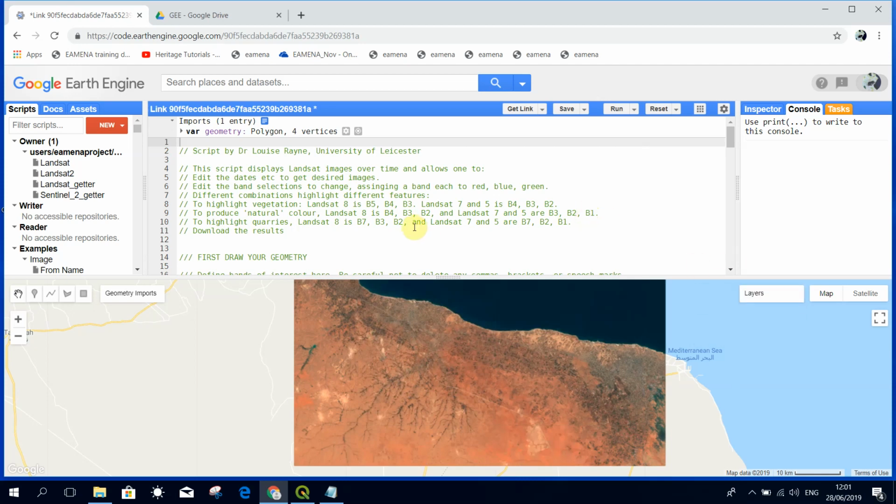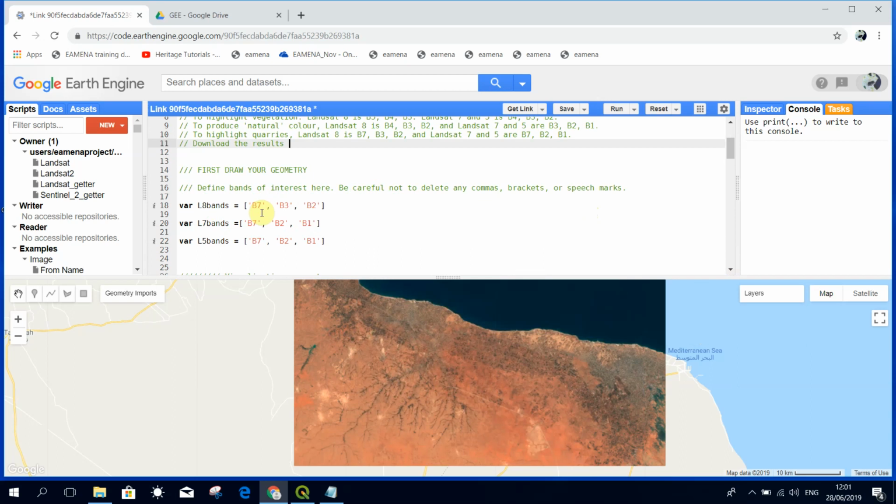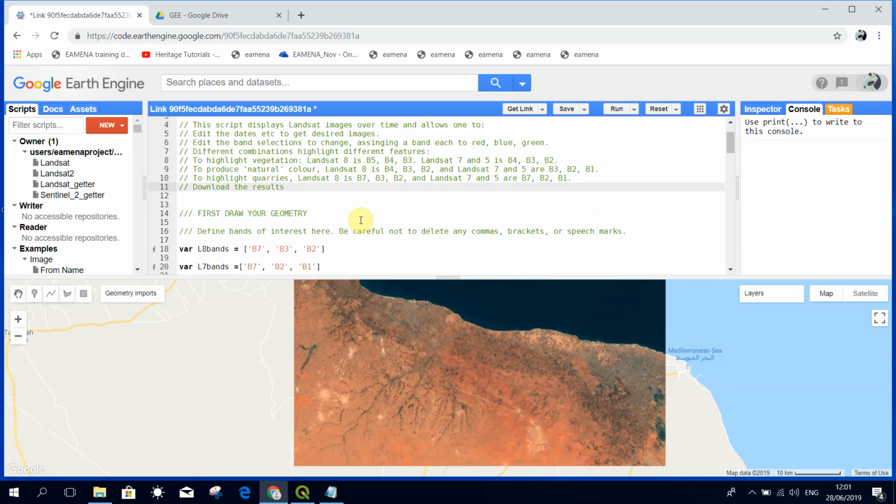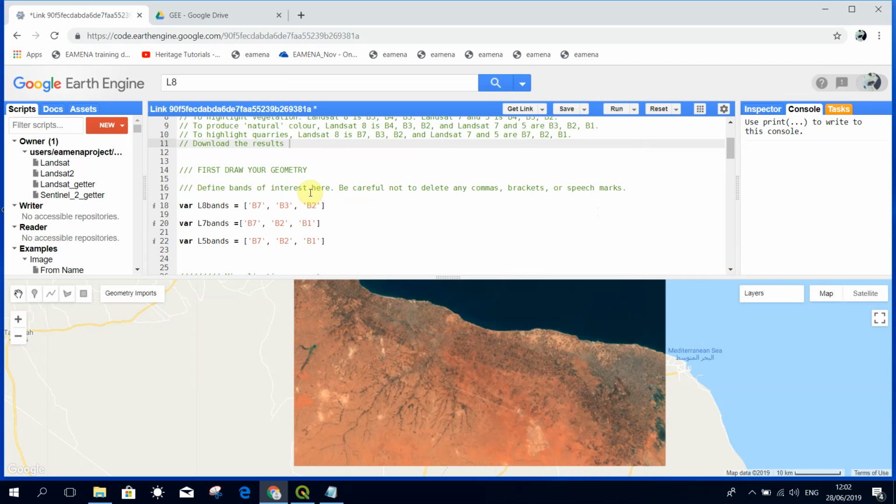But now we're going to look at how we can edit these. If you see here where it says bands, we have 3 different ones, one for each satellite. We talked a bit about band combinations in previous tutorials, but if you look up here at the green text, you see I've given you a few suggestions. For now, we're going to use a band combination that's quite useful for highlighting, in particular, these quarries. So we've used bands that are shortwave infrared data along with colour visible bands as well. But we might want to change those.